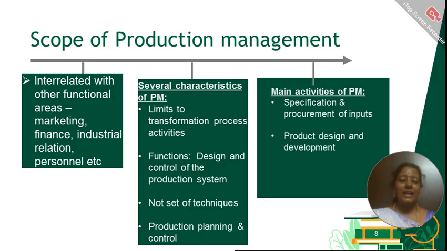Another activity is product designing and development. So all these raw materials are to be procured in order to produce products. So such a product has to be designed on pen and paper and also as a model, and then product development has to be done. Supervision and control of such transformation. So whatever activities there are have to be supervised.